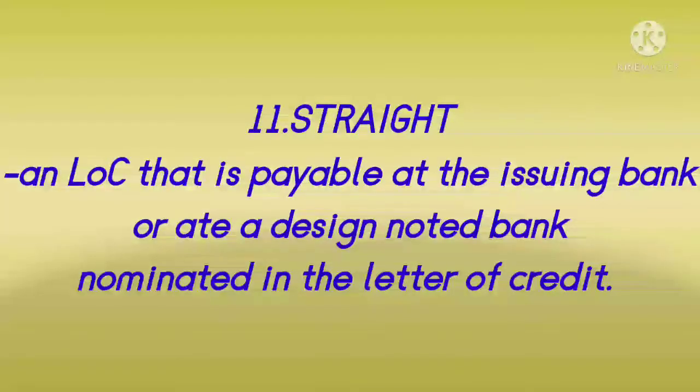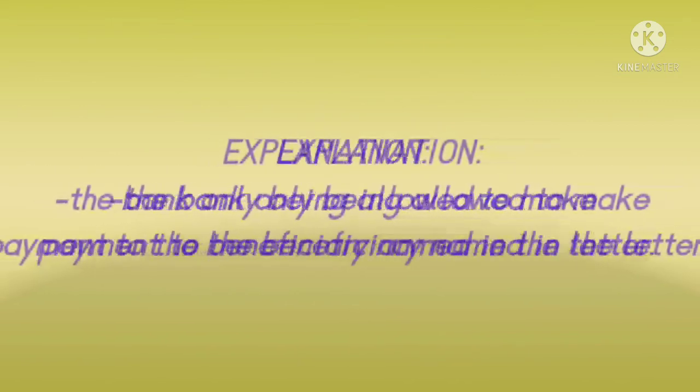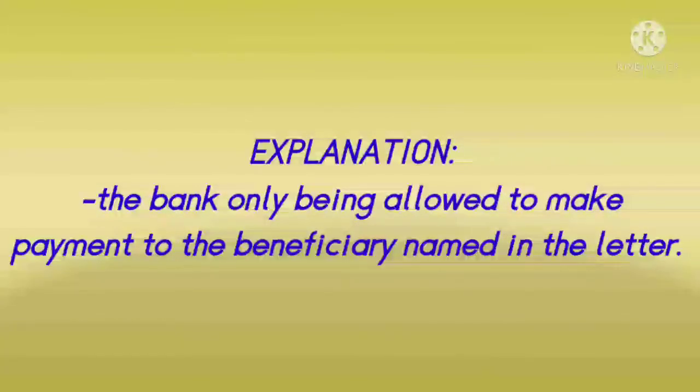The 11th one is straight. An LC that is payable at the issuing bank or at a designated bank nominated in the letter of credit. Another explanation of the straight credit, the bank is only allowed to make payment to the beneficiary named in the letter. In short, they are not permitted to send any amount to any third parties or intermediaries.